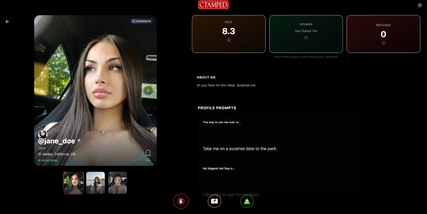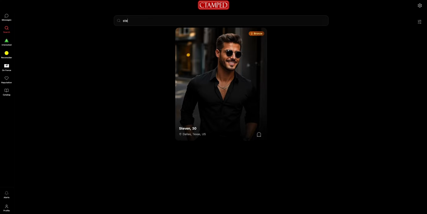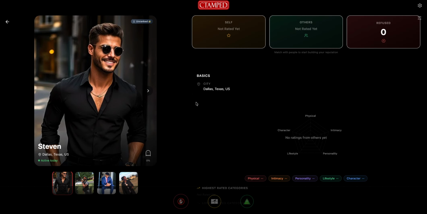Notice how Jane's profile doesn't have a score in the green box for others yet. That's okay. We know this because we literally just joined Stamped. This will be a great opportunity to make a great impression on this person so we get high ratings. But don't worry, there's also other ways to accumulate ratings from users. Let's say you have an ex that has also joined and is a member of the site. You could just simply look that person up using the search tool, connect, request for a rating of each other. And there you go. That is, however, barring you guys didn't have a bad fallout, right?